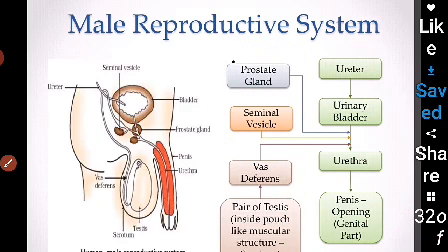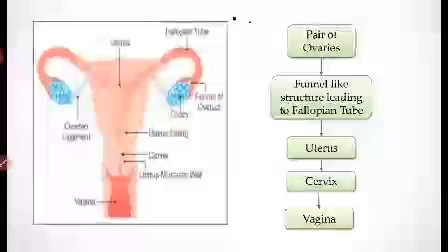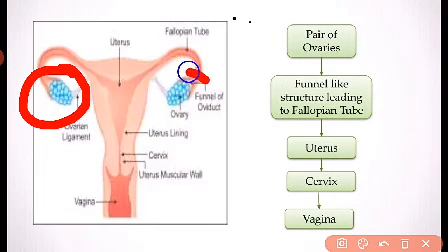So let's move ahead. This is your female reproductive system. First of all, in case of male also, 2 testes are present. Similarly, in case of females also, 2 ovaries are present. This is the first ovary, this is the second ovary.